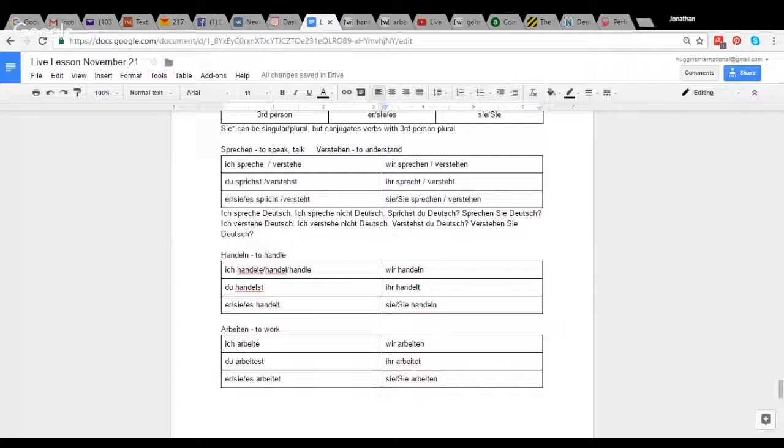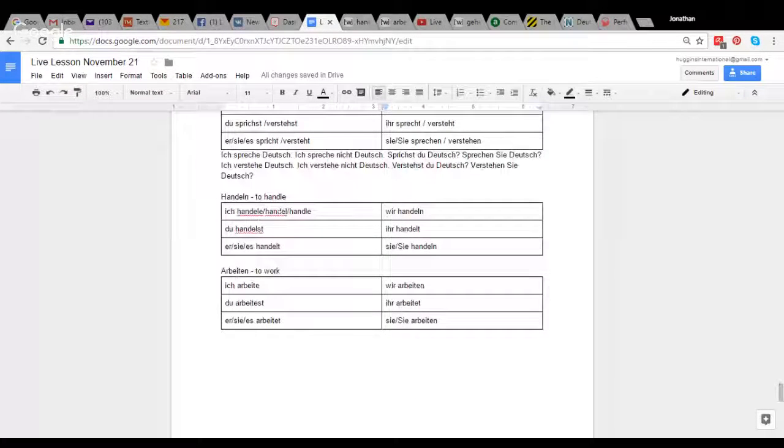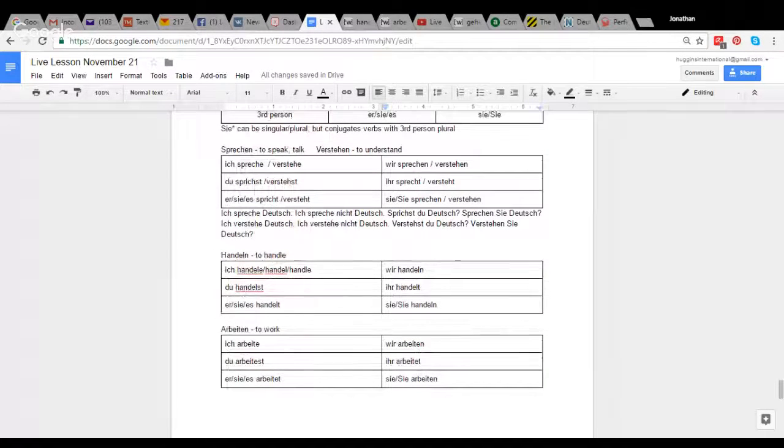And these examples with handeln, so we have some variations in pronunciation and spelling: ich handle, ich handele, du handelst, er, sie, es handelt, wir handeln, ihr handelt, sie handeln. And with arbeiten, to work: ich arbeite, du arbeitest, er, sie, es arbeitet, wir arbeiten, ihr arbeitet, sie arbeiten. The usage is like I work or I am working. You don't have a difference in German for those two. You just have this simple form in the present.